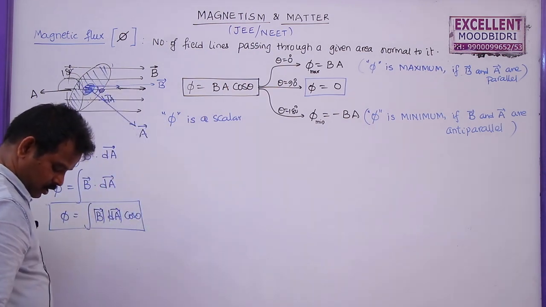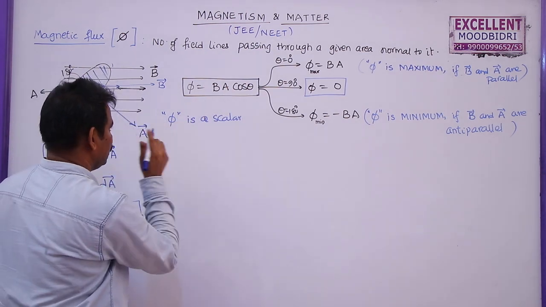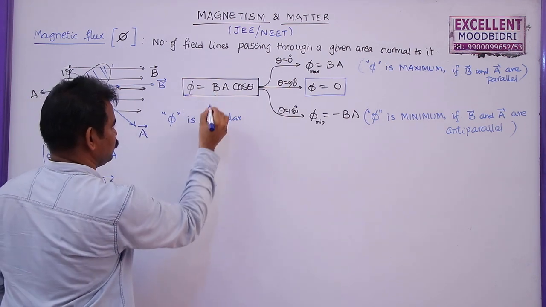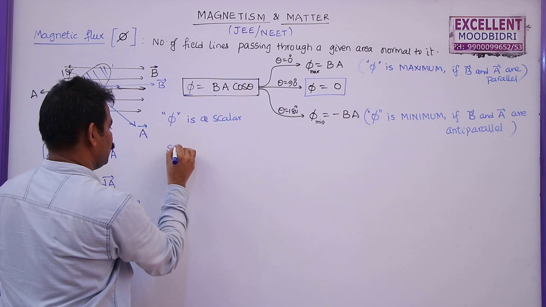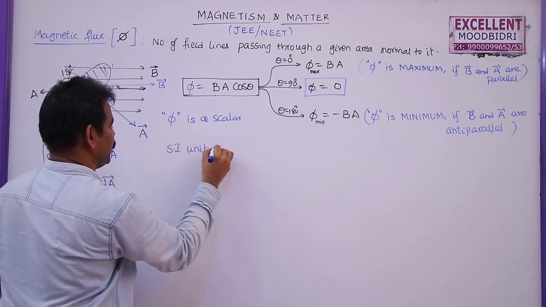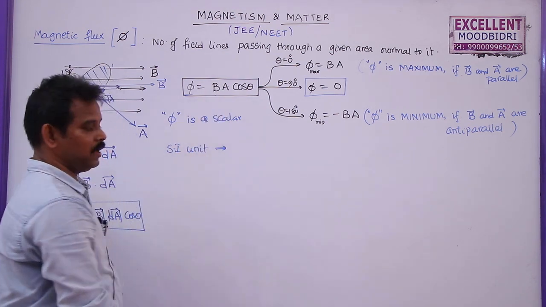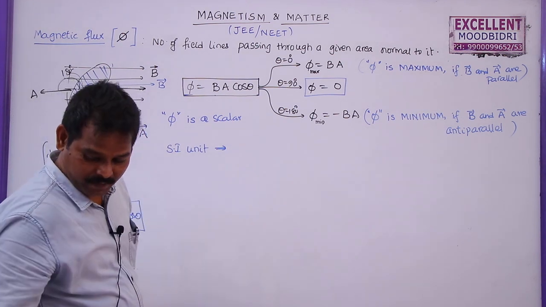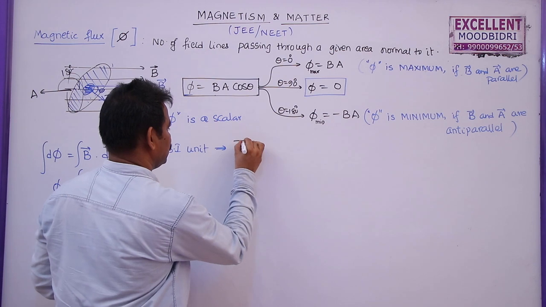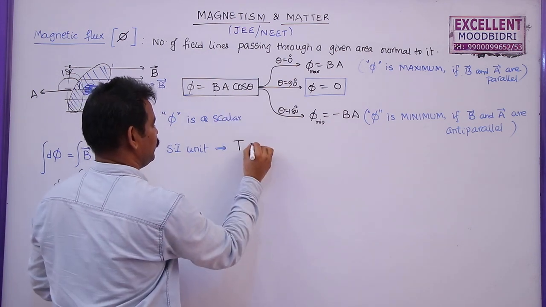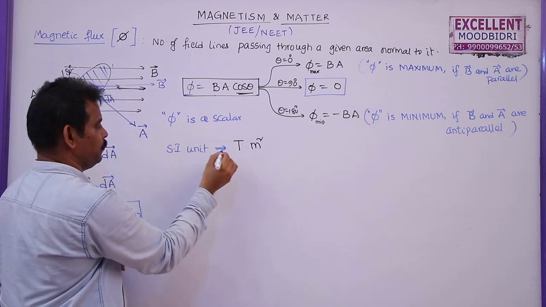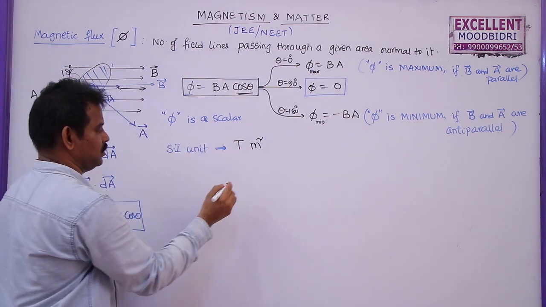Now, I am going to write what is the SI unit of this flux. From this we can write the SI unit of magnetic flux is given by, here B is the magnetic field induction which is measured in Tesla. So I am going to write this as Tesla, area meter square, and cos has no unit. So the SI unit of magnetic flux is Tesla meter square.